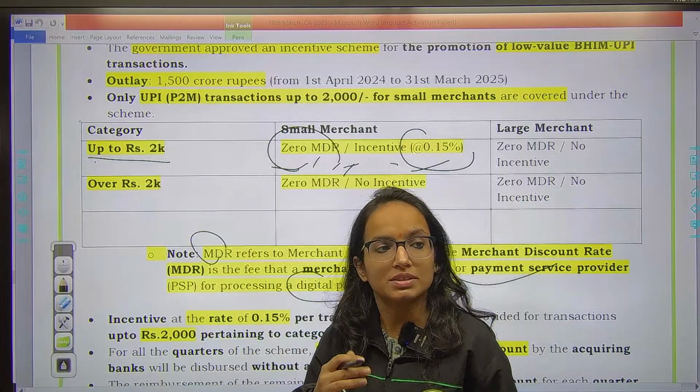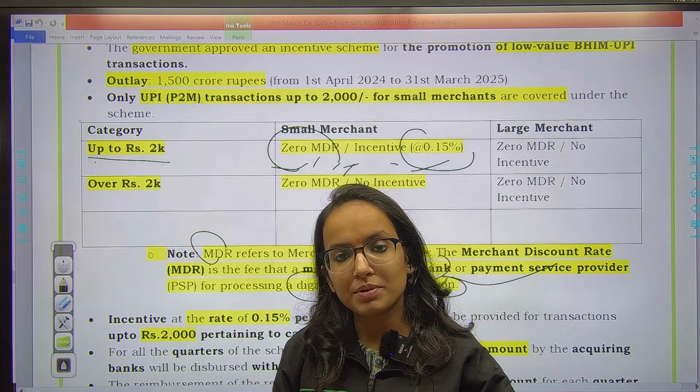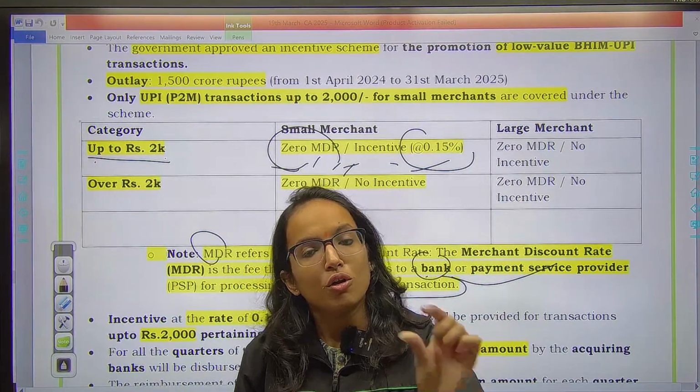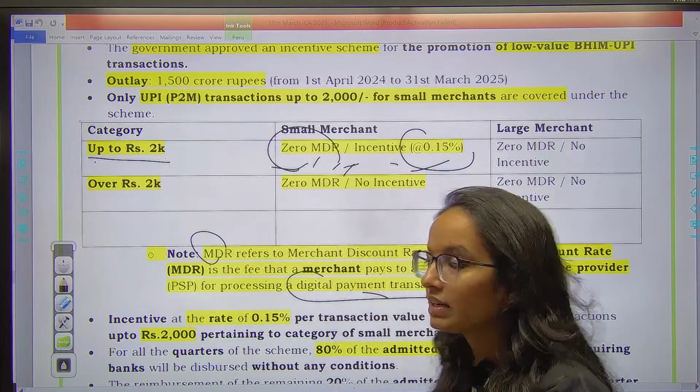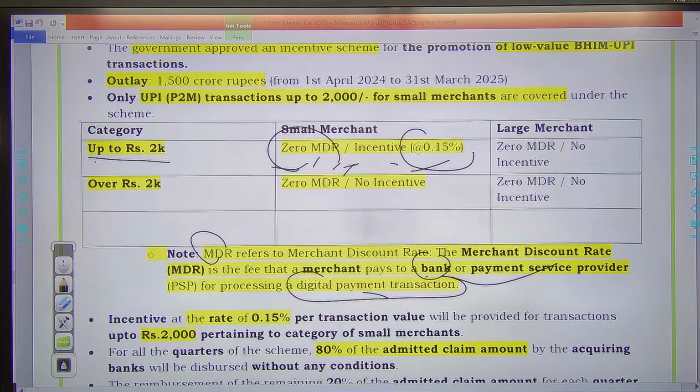0.15%. Now what is this? It means that of the amount you have processed, 0.15% would be an incentive. So like you will get a cashback, or you will get this amount, right, as an incentive. So definitely it is going to incentivize low value transactions up to ₹2000. This is how it is going to work.